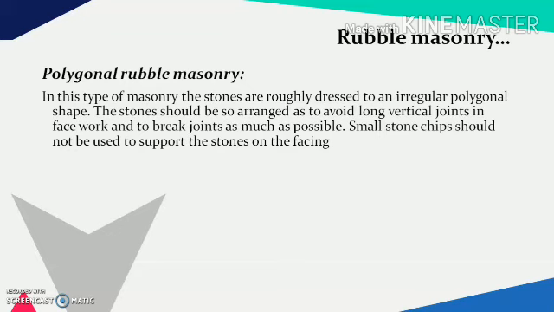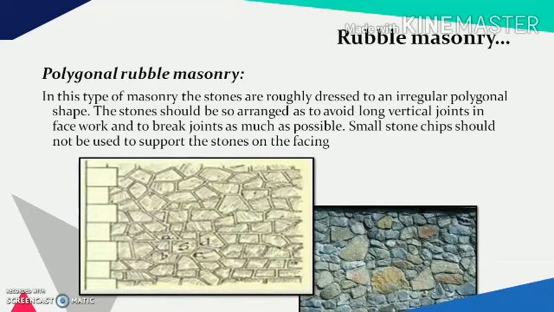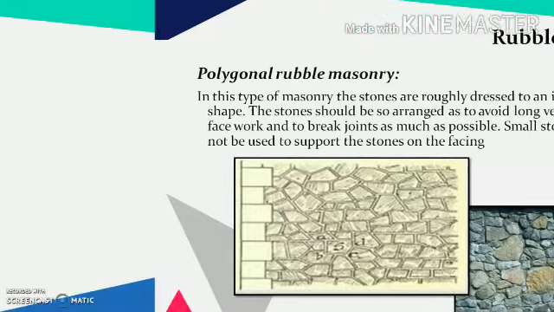If there is a formation of continuous vertical joint, then the rubble masonry or any masonry becomes weaker and there are chances that it will fail through that particular vertical joint formed. The small stone chips should not be used to support the stones on the facing. This is the elevation or the picture of the polygonal rubble masonry, in which slightly finished surfaces having polygonal shapes are used to have the masonry construction.